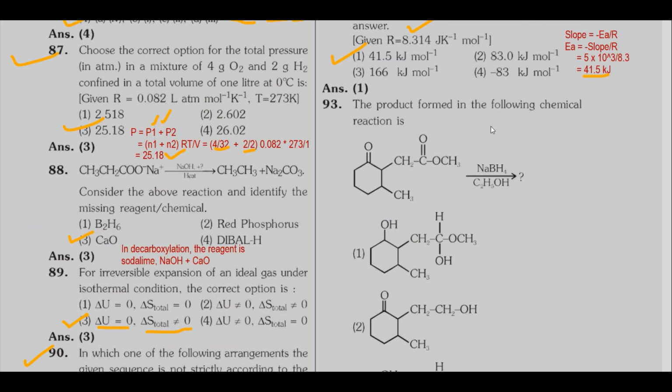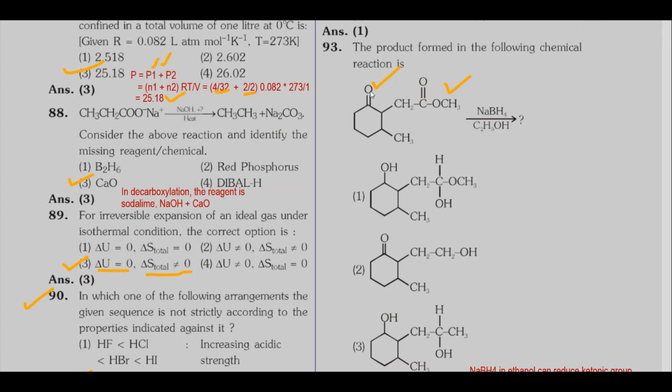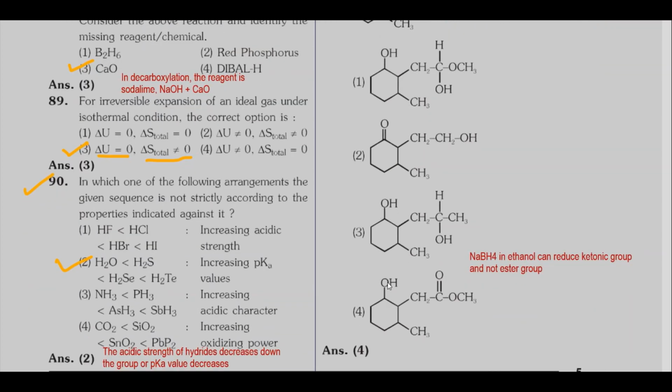Question 93. Product formed in the following chemical reaction. Here you can see in the structure a ketonic group and an ester group. On the arrow, the reducing agent is sodium borohydride in alcohol. Sodium borohydride is a weak reducing agent. It can reduce only the ketonic group, it cannot reduce the ester group. So the correct option is the fourth one. When a ketone is reduced, it becomes a secondary alcoholic group. The ester group remains unchanged. So option 4 is correct.